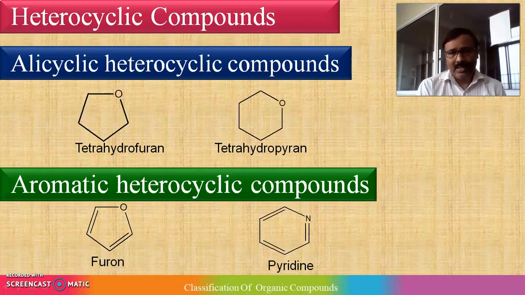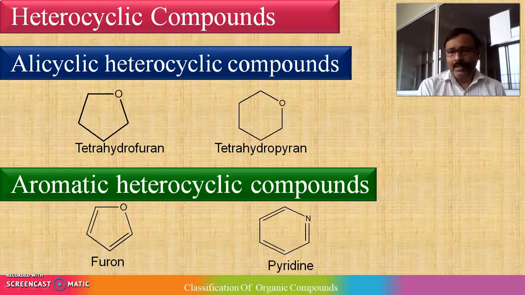Again here I mentioned some examples. One is furan. Again it is a 5-membered ring containing oxygen as a heteroatom. And next example is pyridine, which is a 6-membered ring containing nitrogen as a heteroatom. Right. If you observe the examples given above, again it's a 5-membered ring, that is furan, tetrahydrofuran. When there are alternate double bonds, it becomes furan, right.